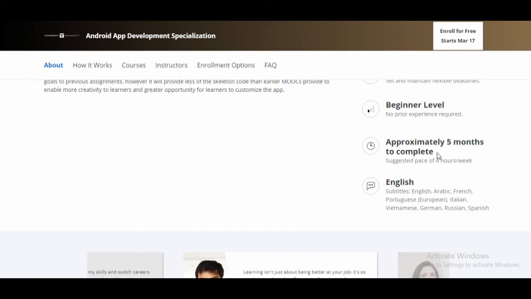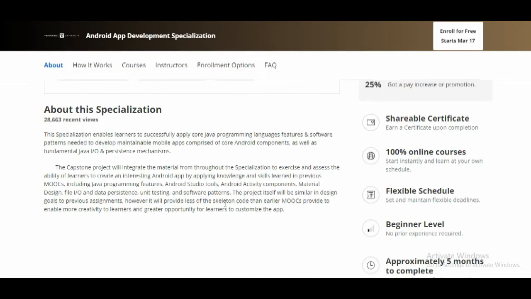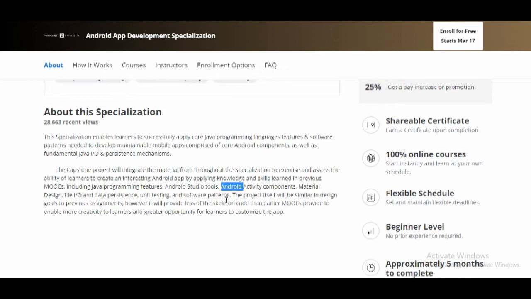Approximately 5 months it will take to complete, and Coursera suggests you go for 4 hours per week. It is available in English. If you enroll in this course, you will learn Java programming features, Android Studio tool, Android activity component, material design, file input output, data persistence, unit testing, and software patterns.